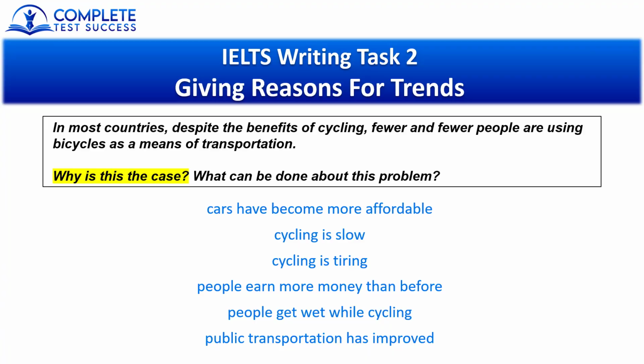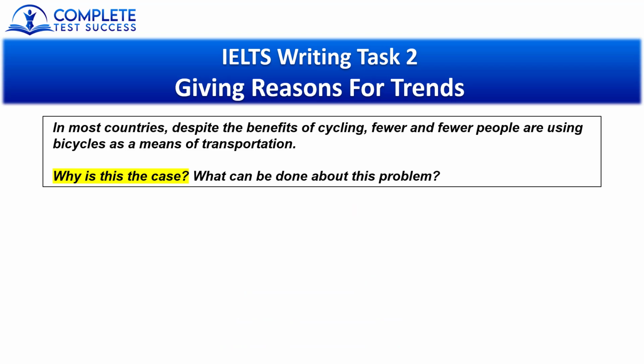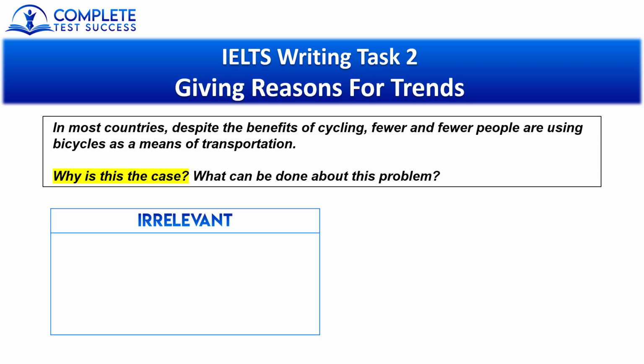Remember, we're comparing the past with the present, so only the ideas that are comparing the past with the present will be relevant. Have another look and I'll show you the answers. Okay, so of these 6 ideas, let me show you the irrelevant ones first. Cycling is slow. Cycling is tiring. People get wet while cycling.